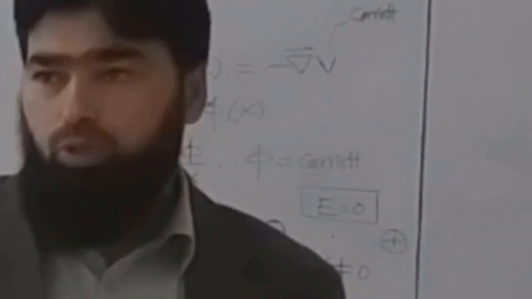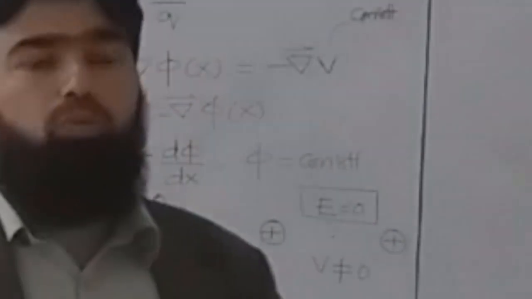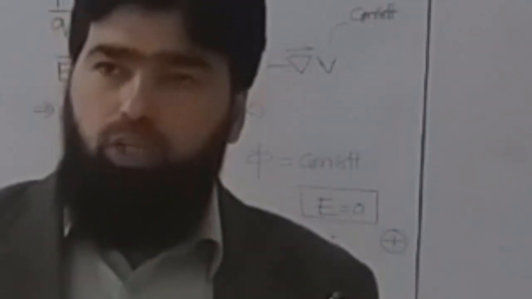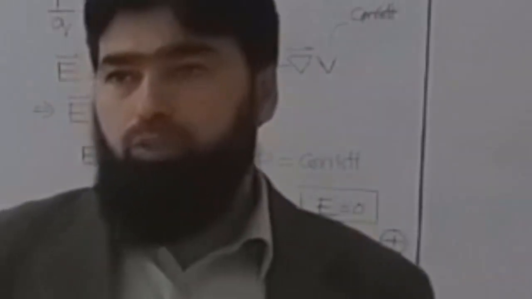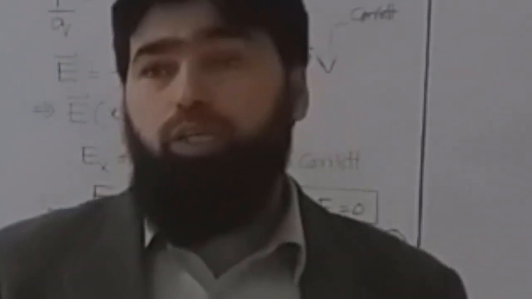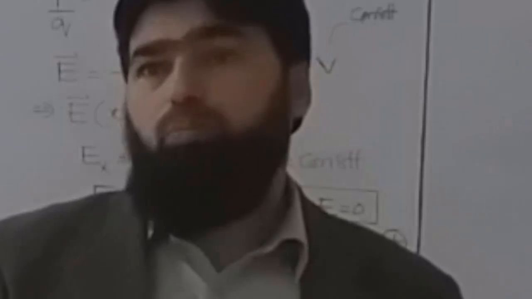If it's constant, then its space derivative will be equal to zero. And that's the reason that whenever you consider equipotential surfaces, your electric field will be zero on those surfaces because the potential is not varying there. The variation of potential is called the electric field.